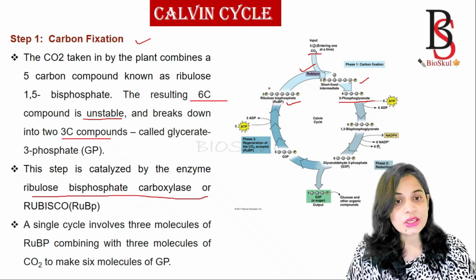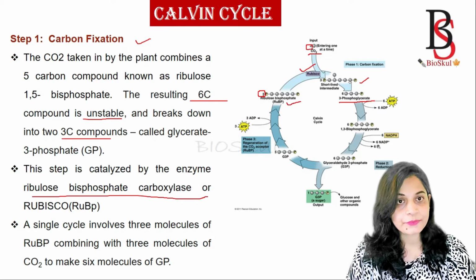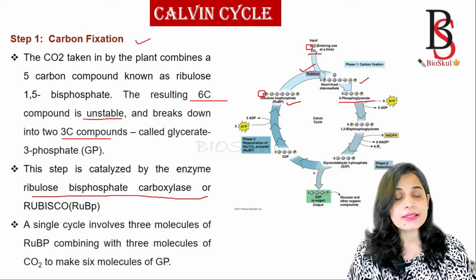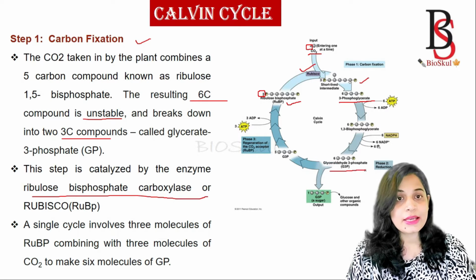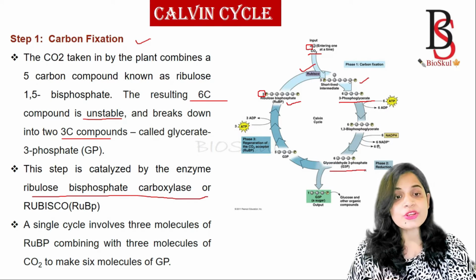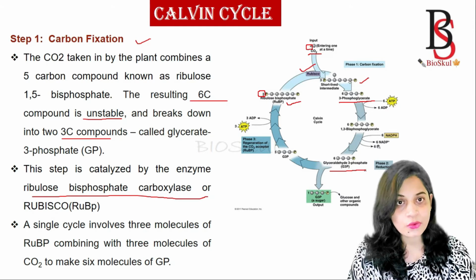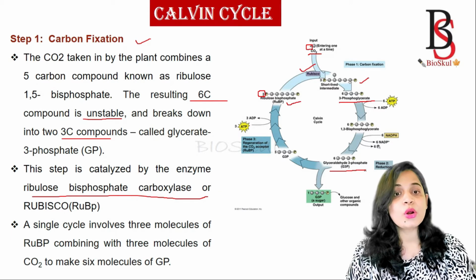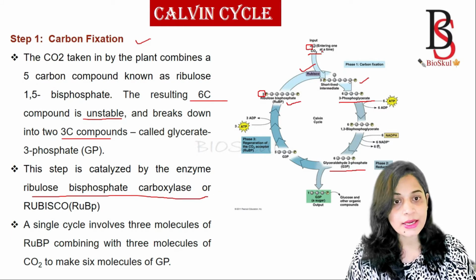So here you see, for this process, 3 molecules of ribulose bisphosphate combine with 3 molecules of carbon dioxide, because this reaction leads to the final product, glyceraldehyde 3-phosphate. So for the formation of glyceraldehyde 3-phosphate, 3 rounds of the Calvin cycle are required, and for each round 1 molecule of ribulose bisphosphate and 1 molecule of carbon dioxide are required.